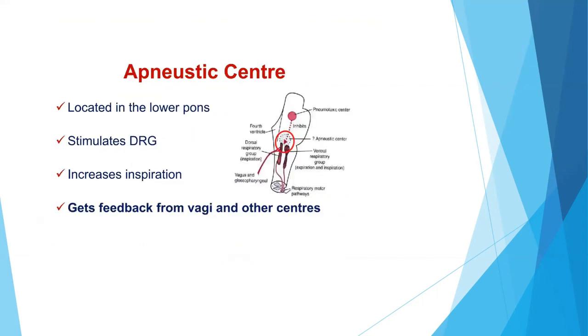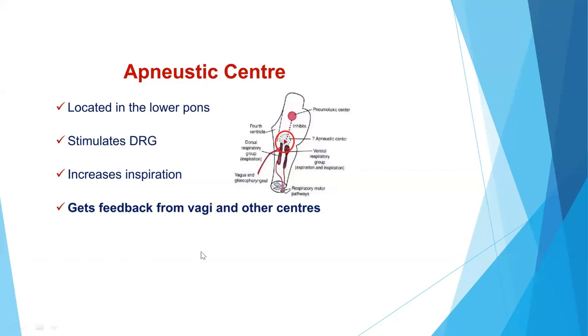So the apneustic center is located in the lower pons and it stimulates the dorsal respiratory group, and it increases inspiration. Since the dorsal respiratory group's function is for inspiration and it is stimulated by the apneustic center, it increases inspiration. Whereas the ventral respiratory group increases both expiration and inspiration.